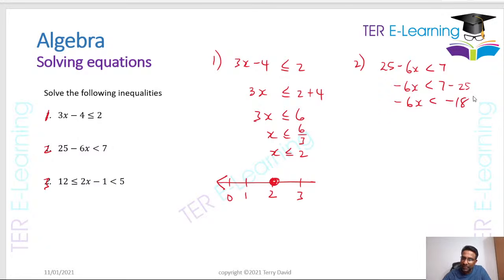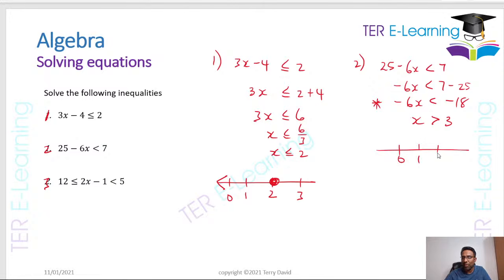Now this is the part that you need to pay attention to. In order to solve for x, I must divide both sides of my equation by minus 6. But when you are dividing by a minus number, right, you have to remember to change the sign. So if I divide by minus 6, I'm going to end up with x, but I have to change the sign to a greater than sign. And then this is going to be minus 18 divided by minus 6, which is going to give me 3 as my answer, right? So pay attention to this. This is important, right?